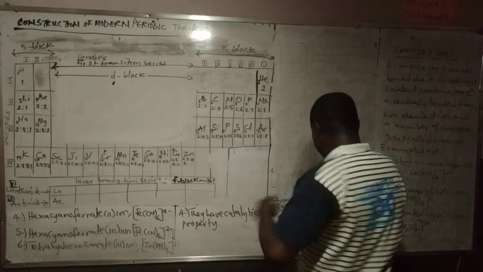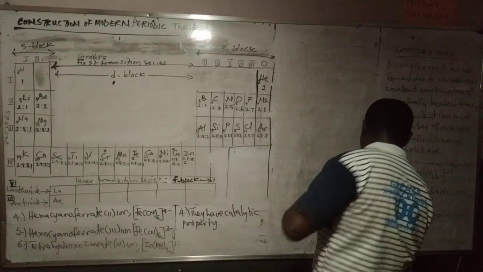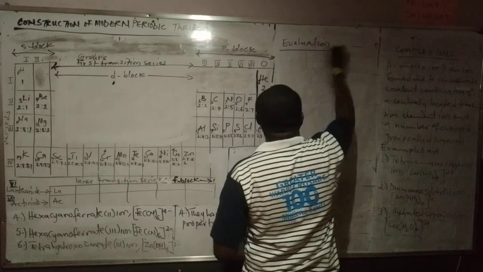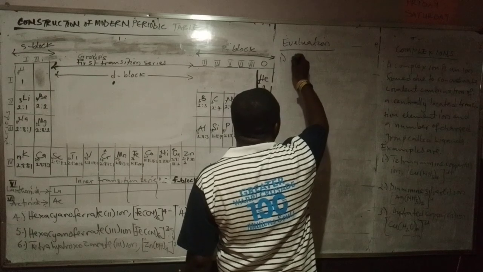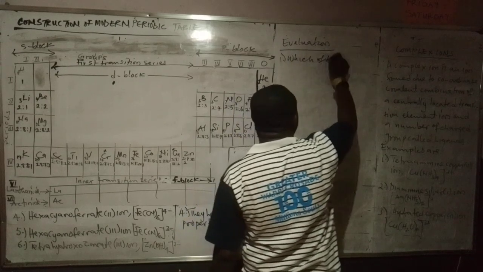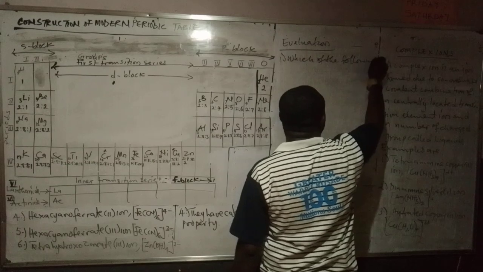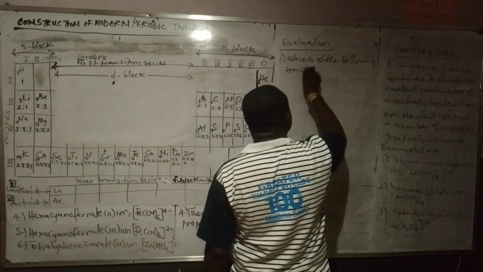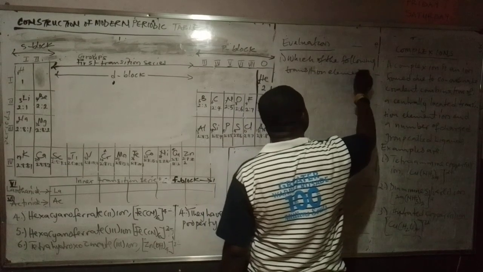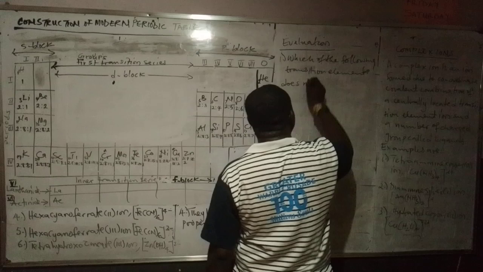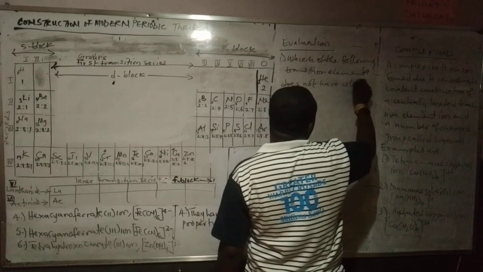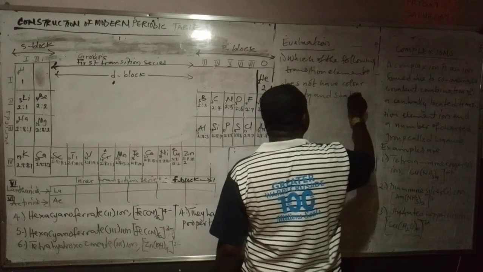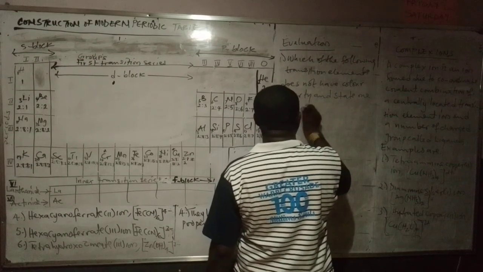The question here is, in our evaluation class now, they say: which of the following transition elements does not have color property? And state one reason for your answer.